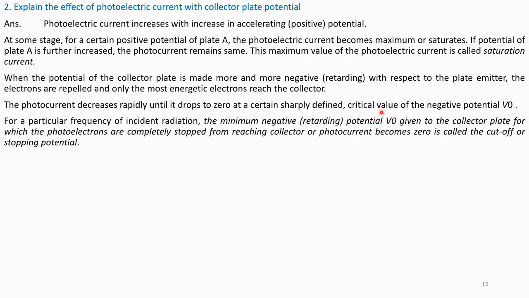For a particular frequency of incident radiation, the minimum negative or retarding potential V0 given to the collector plate, for which the photoelectrons are completely stopped from reaching the collector and the photocurrent becomes zero, is called the cutoff or stopping potential.